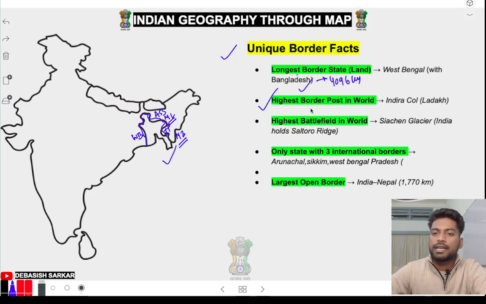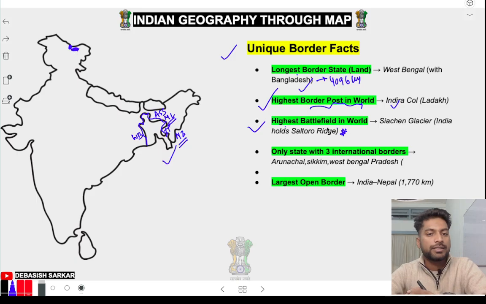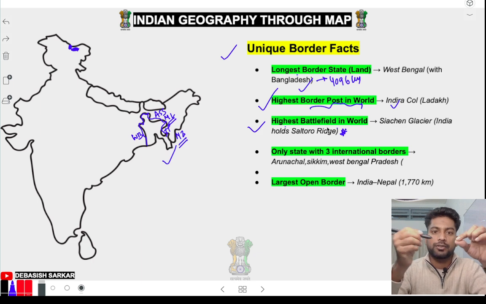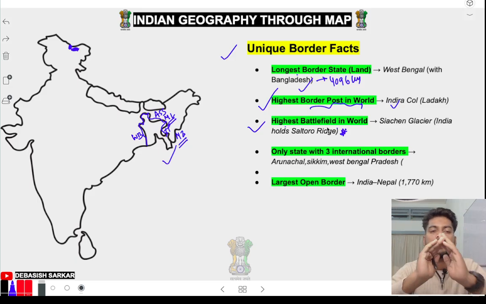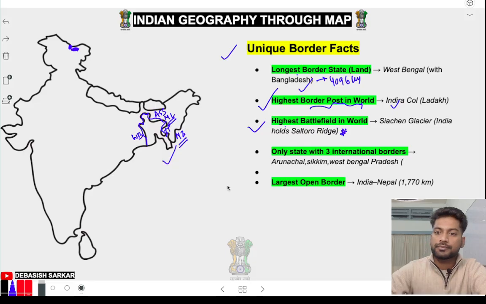Highest border point in the world, Indira Col, here. Next, highest battlefield in the world, that is Siachen Glacier, here. And this is very important. If we don't control the Siachen Glacier, then China and Pakistan can make a road there, and their trade and their military movement will be so easy. So we have to hold the Siachen Glacier. That is our important strategic point.